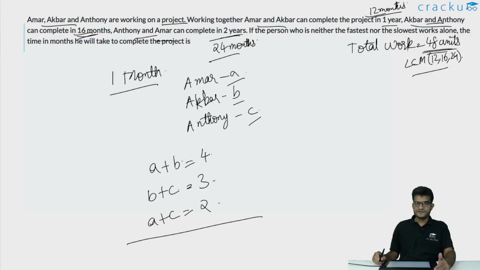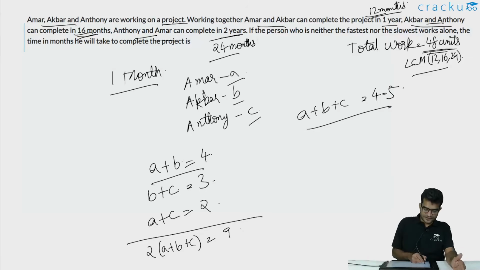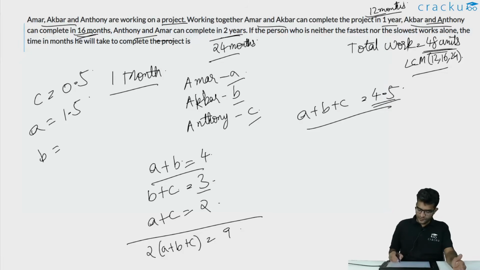If you are adding all 3 of these equations, the left hand side becomes equal to 2 times (A plus B plus C). This is equal to 9, or the value of A plus B plus C is equal to 4.5 units. So if all 3 of them are working together, in 1 month, they finish 4.5 units of work. We know that A plus B is 4 and A plus B plus C is 4.5. So the value of C is 0.5. Similarly, the value of A is 4.5 minus 3, which is 1.5, and the value of B is 4.5 minus 2, which is 2.5. This is the amount of work done by each one of them individually in 1 month.